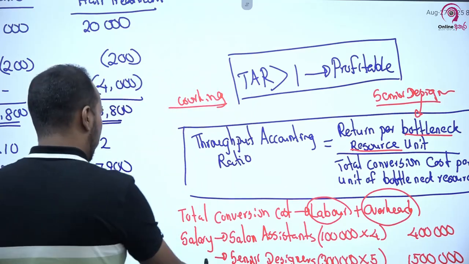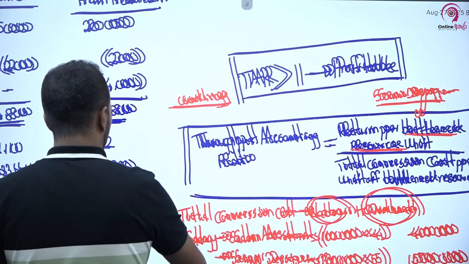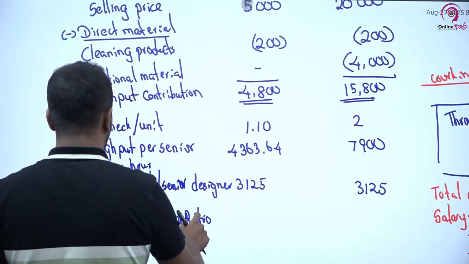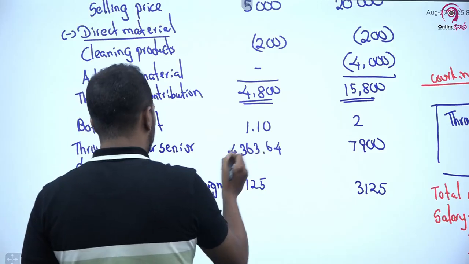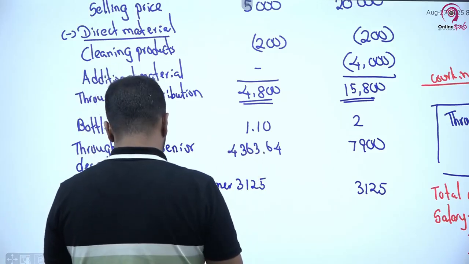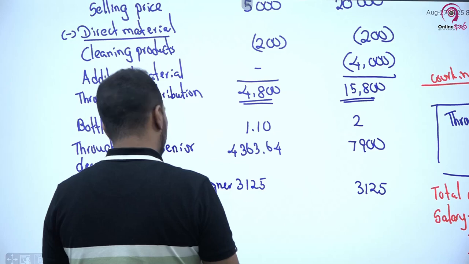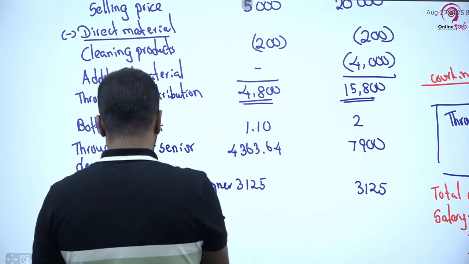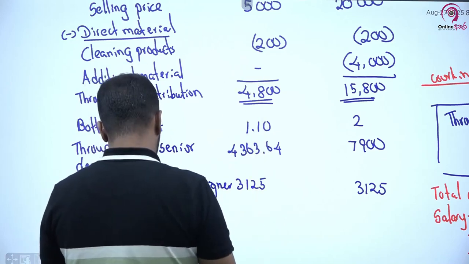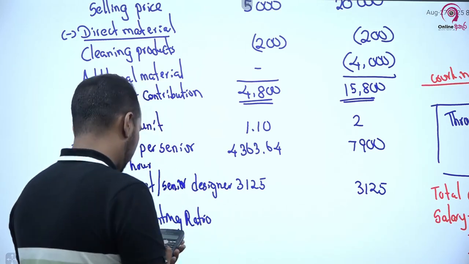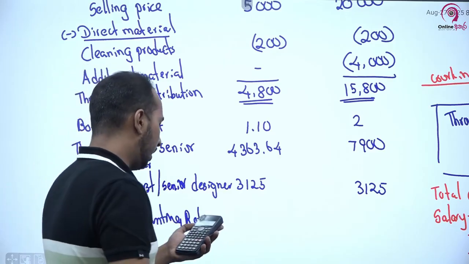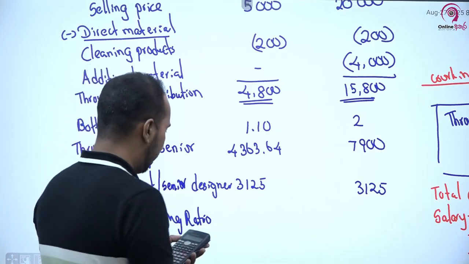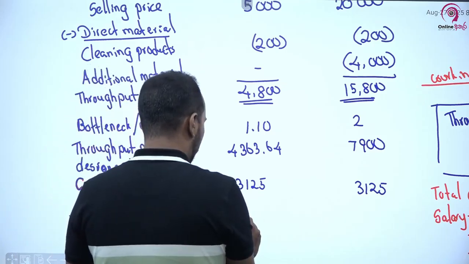Right? Now you can do the calculation for throughput. I will take it here. So in this case, throughput per senior design hour is 4,363.64 in respect of haircut, divided by the conversion cost per senior design hour, which is 3,125. Accordingly, 4,363.64 divided by 3,125. Accordingly, my throughput ratio is how much? I will round it up to 2 decimal places, 1.4.